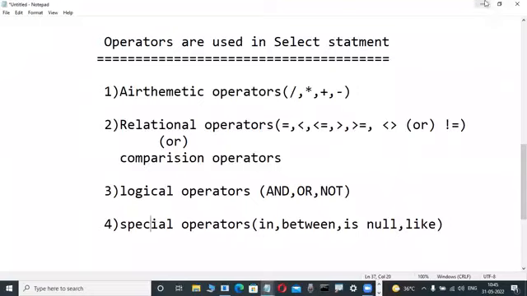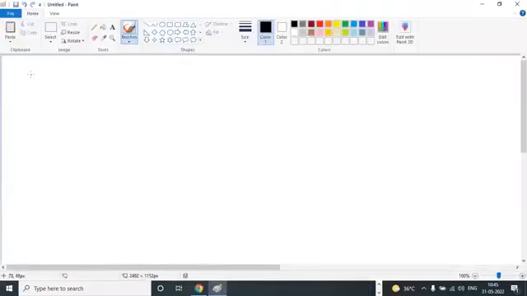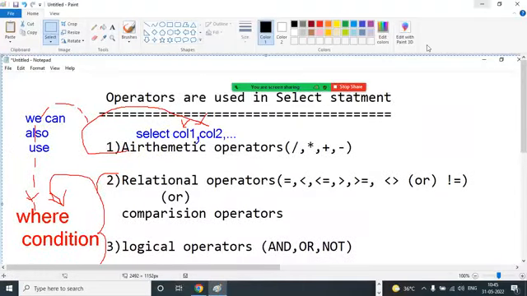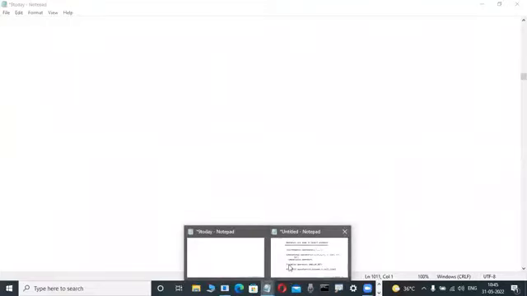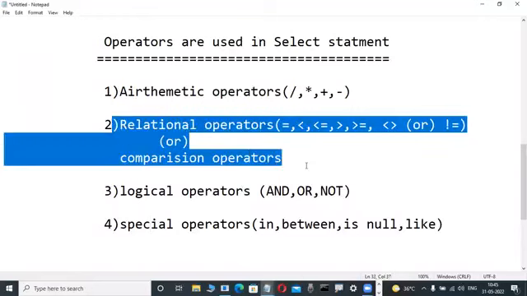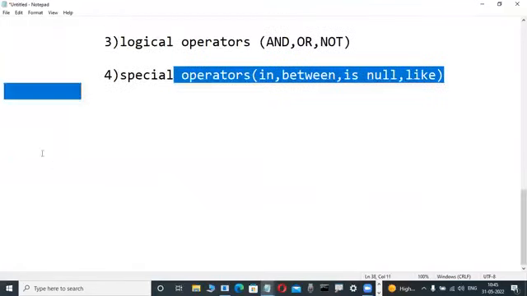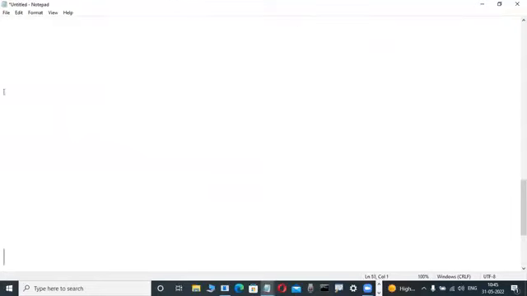Okay, and now check it out. Observe here. Based on this knowledge, you will write queries in a very easy way. Based on this diagram only, even a first-time non-technical person can easily write the queries. That's why I am telling you to learn relational operators first. Why? Because relational operators are very easy to learn. Non-technical persons easily understand relational, then arithmetic, then logical, then special operators. Through special operators you can understand everything, even big queries.